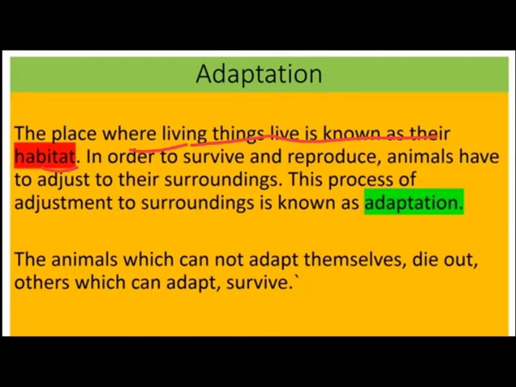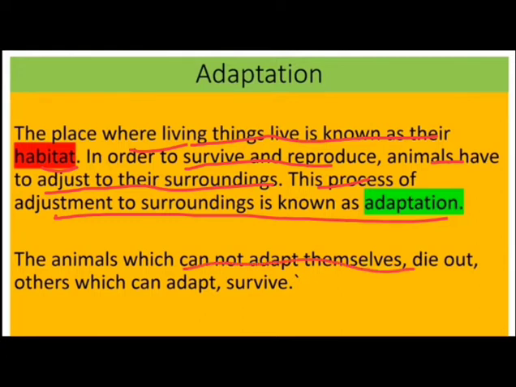In order to survive and reproduce, animals have to adjust to their surroundings, and this process of adjustment to the surroundings is known as adaptation. So the process of adjustment, or the special features that an animal possesses to survive in its habitat, is known as adaptation. The animals which cannot adapt themselves die out; others which can adapt survive. For example, the dinosaurs died out whereas other animals still survive.